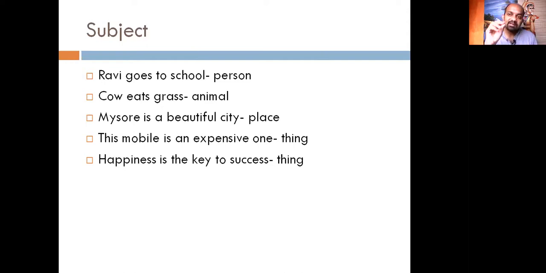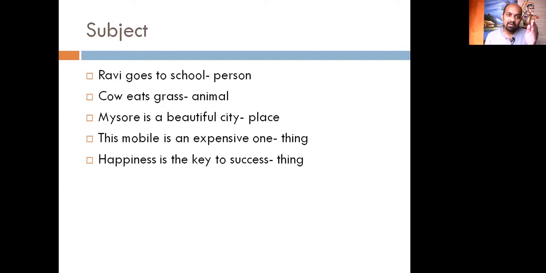So it is a concrete thing. Happiness is abstract. You can't see it, but you can only feel it. So there are 2 types of things: anger, jealousy, happiness, sadness. You can see a sad man or a woman, but you can't see sadness.